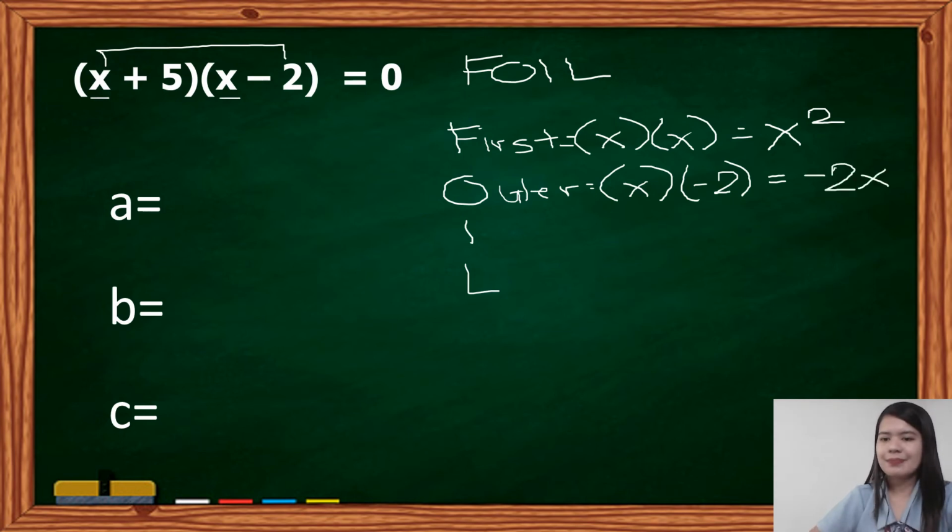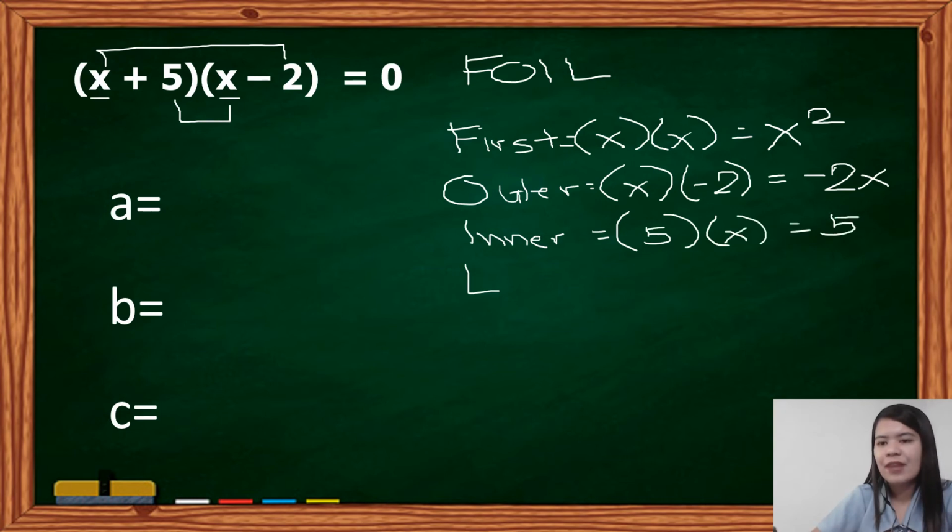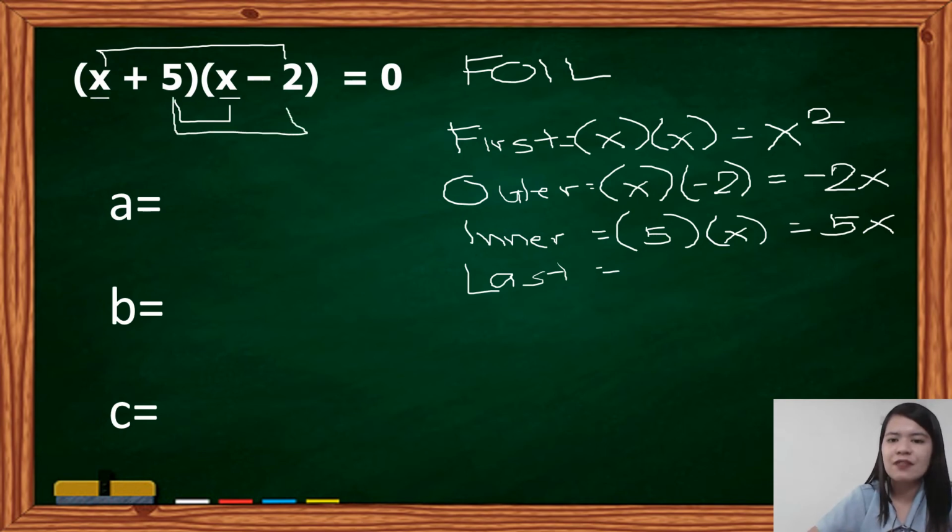Next one, the I, which means inner terms. So, alin ba ang nasa loob? We have 5 and x. 5 times x is equal to 5x. And then, for our L, which means the last terms, alin na lang ba ang hindi natin napapag-multiply? Yung dalawang nasa dulo, 5 and negative 2.